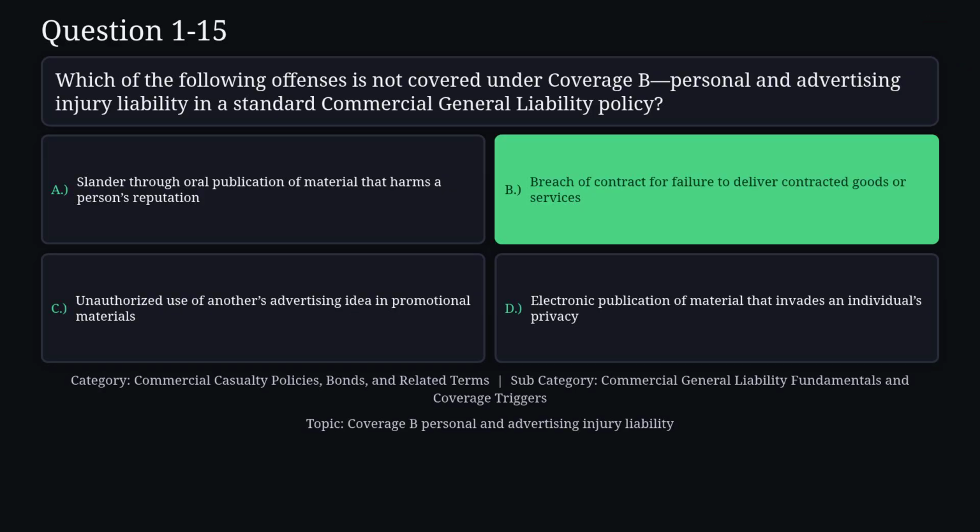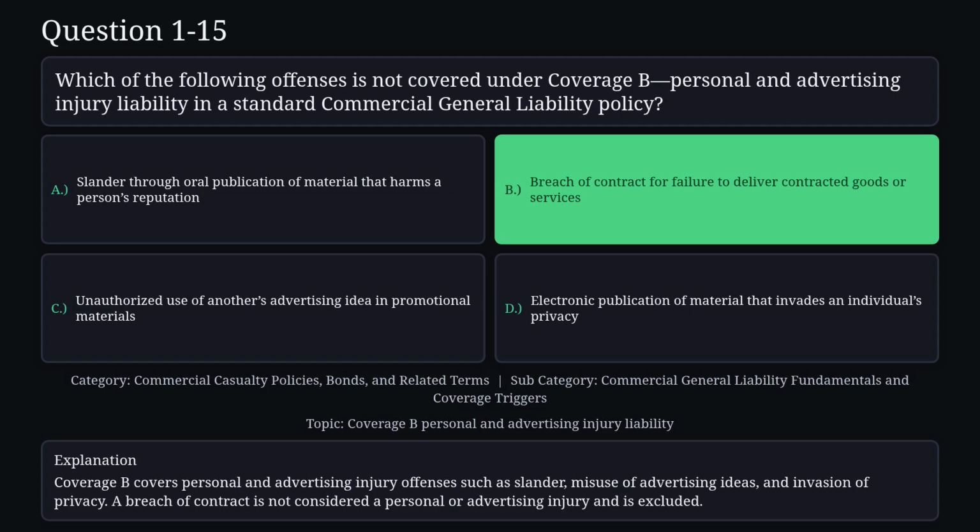The correct answer is B. Coverage B covers personal and advertising injury offenses such as slander, misuse of advertising ideas, and invasion of privacy. A breach of contract is not considered a personal or advertising injury and is excluded.